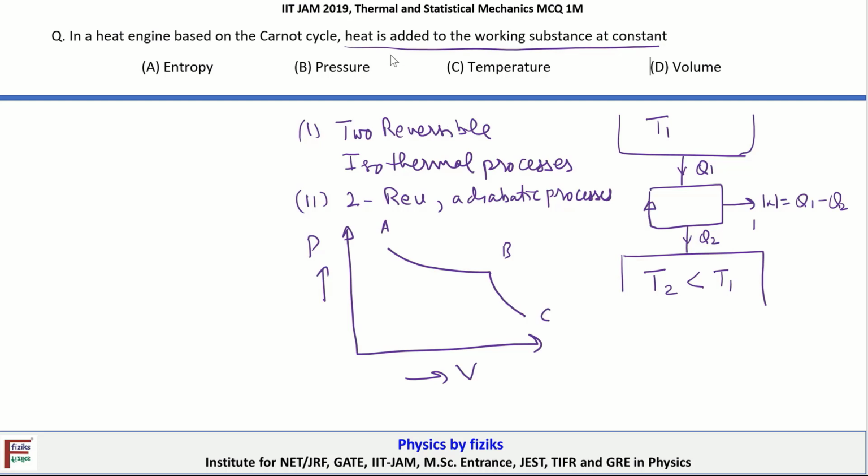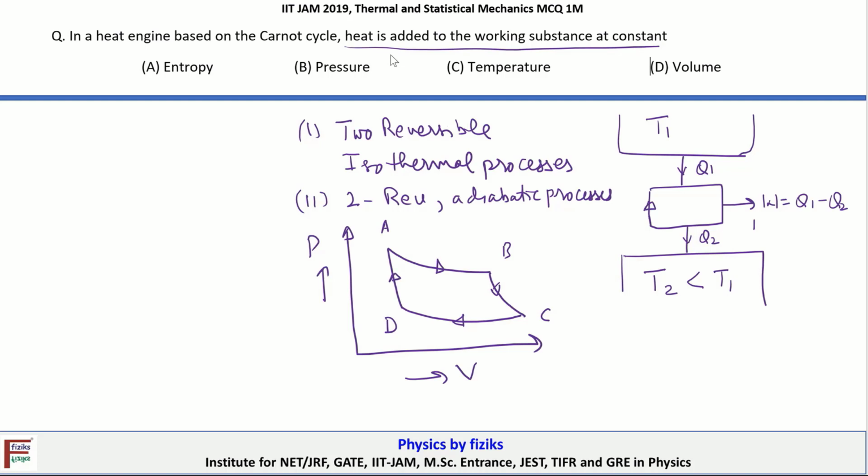Then it comes back from C to D like this. It's a compression, and then from D to A another compression, and finally the working substance reaches the same starting point. So the cycle is completed here.